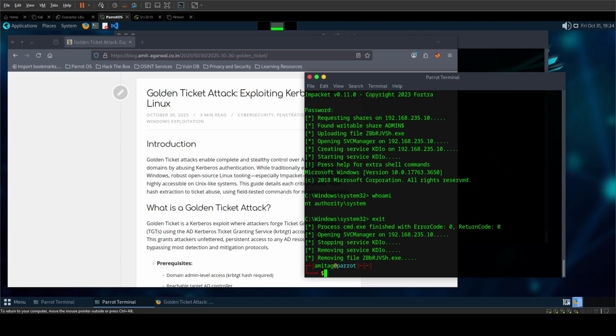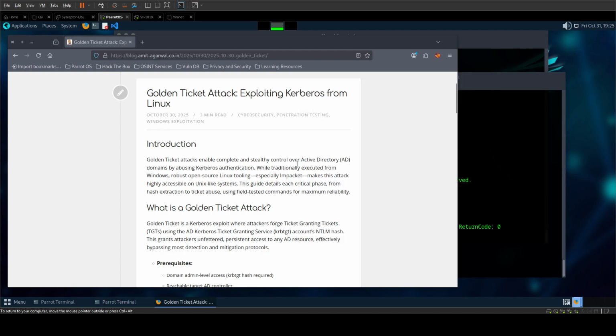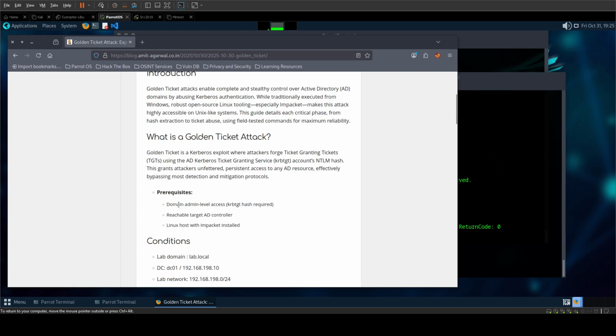The only way to stop this attack is basically to change the KRBTGT hash on the Windows side, and that is how all your tickets will become invalid. Otherwise, the attack will still work. So the prerequisites that we are going to need is the domain admin level access to get the KRBTGT hash. As I said, this is a persistence technique and not an escalation technique. And then, as expected, a target controller and a Linux host with Impacket installed.